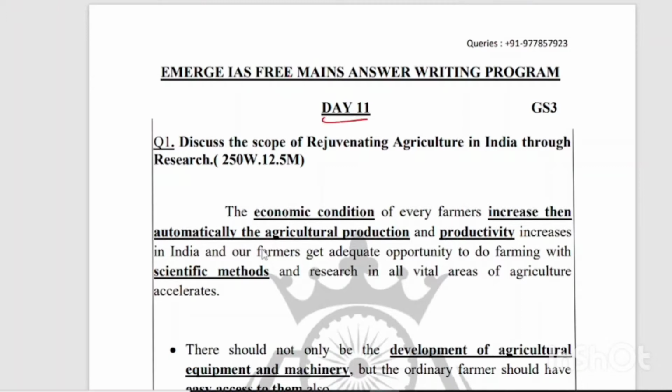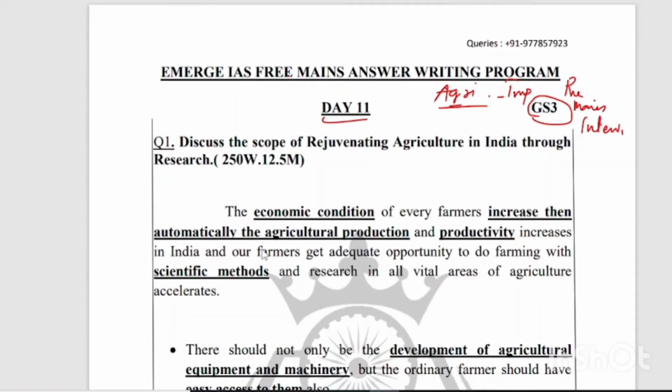Today our question is from GS Paper 3 and from Agriculture. About this topic agriculture, it will be a most important topic for your both prelims as well as mains and also during an interview part. So we have to give more focus on such topics.